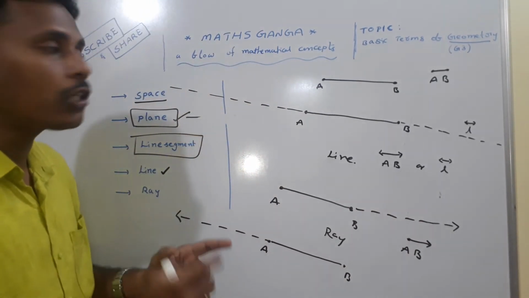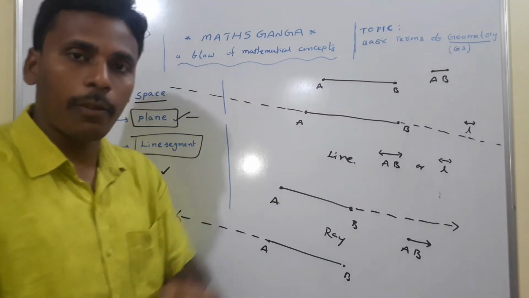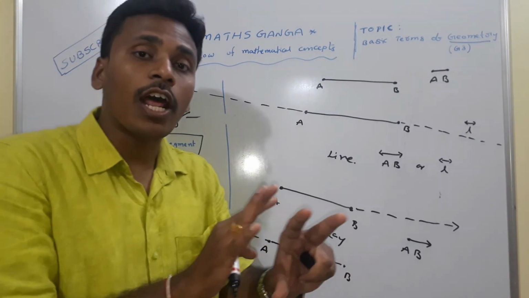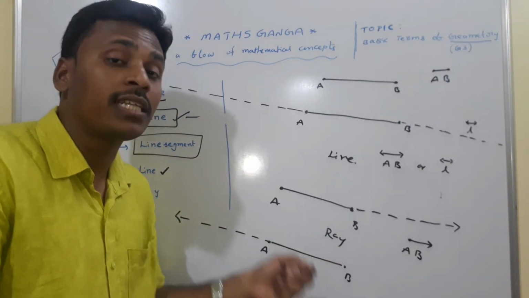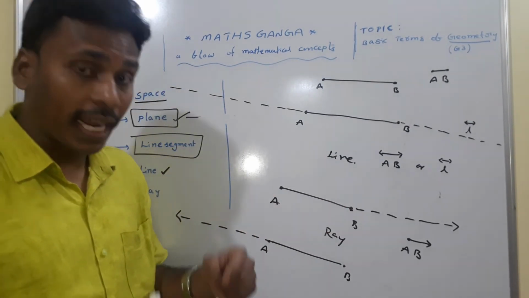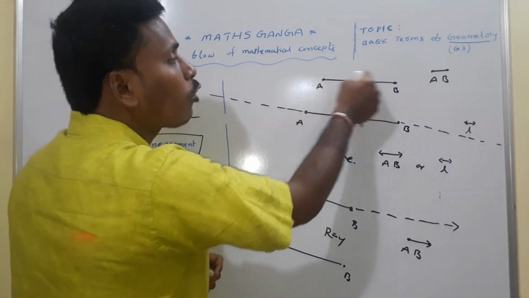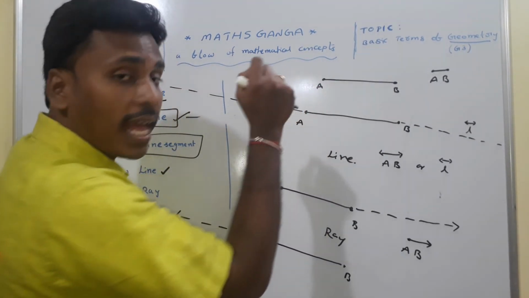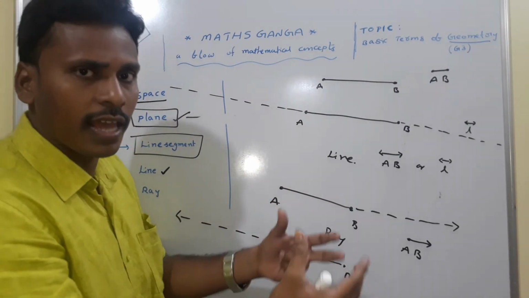If you observe, the line segment has two endpoints, the starting point as well as the ending point. Whereas for the line, there are no endpoints. And coming to the ray, it has only one endpoint, that is the starting point, and it won't have the ending point. Another observation here is that we are able to measure the length of the line segment. This line segment has length, and we are able to measure it using any meter, scale or tape.